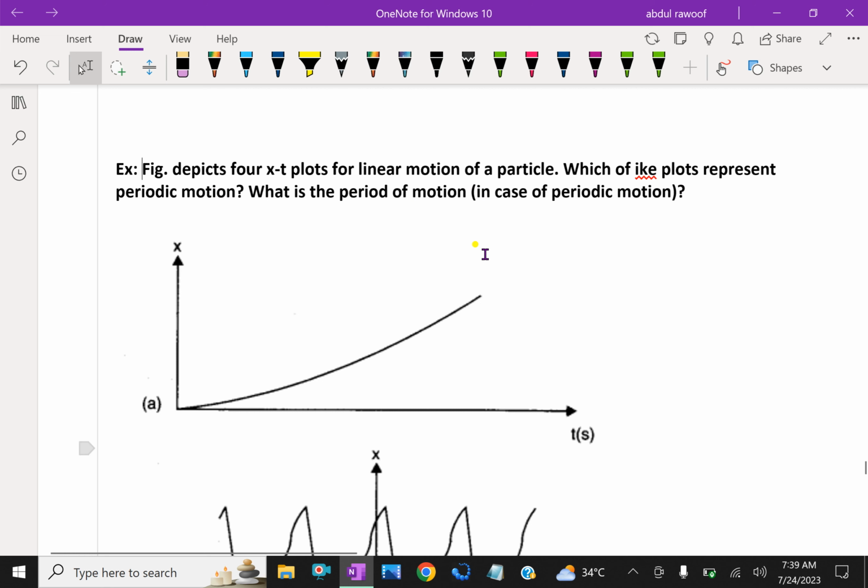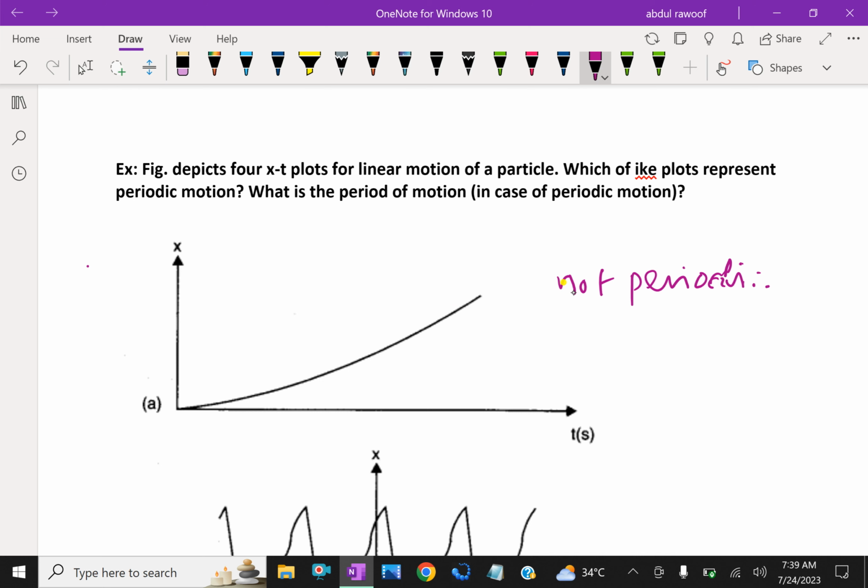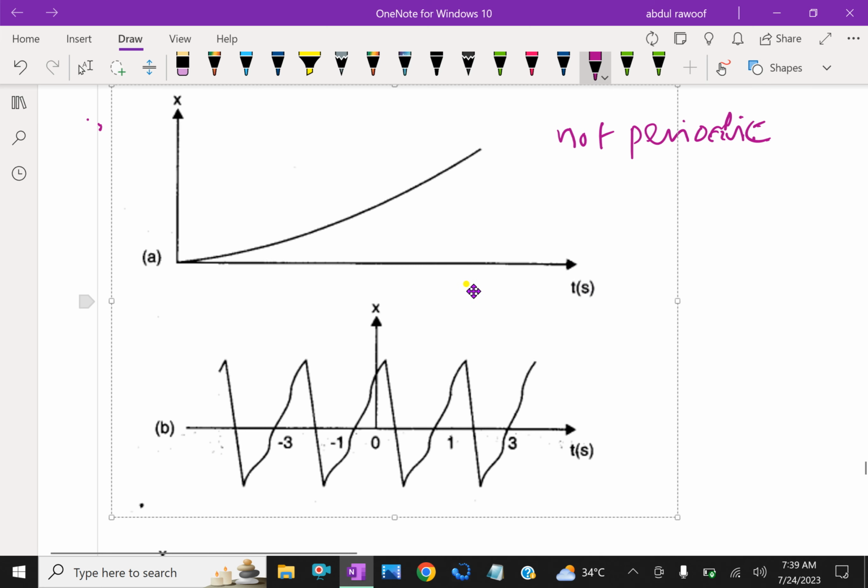Plot A is not periodic, because it is not a repeating motion.